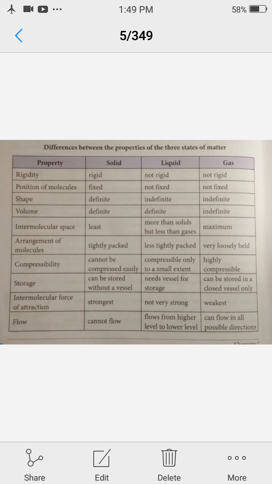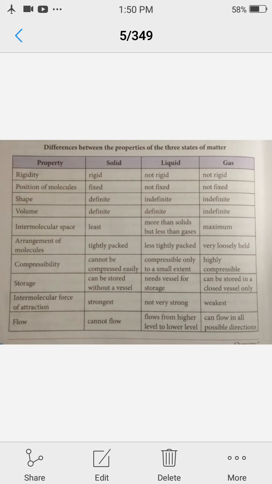Shape is definite in case of solid. It is indefinite in liquid, and in gases also indefinite, because in case of liquids and gases the shape is acquired from the container in which we store them. Volume is definite in solid, definite in liquid, but indefinite in gas, because gas occupies the whole space of the container in which we store it, but liquid will remain the same. If we take 1 liter of liquid, it will remain 1 liter only, whether we keep that 1 liter of liquid in a bucket or in a bigger tub or anywhere.